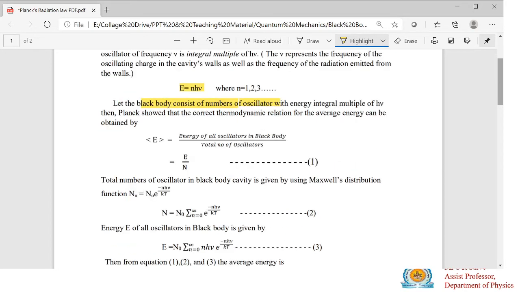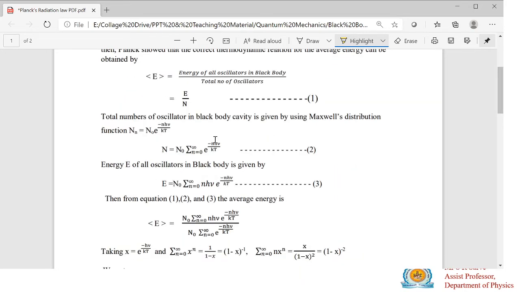How many oscillators are there in a black body? The total number is given by N equals N naught summation, n from 0 to infinity, e raised to the power minus n h mu divided by kT. This expression comes from the Maxwell-Boltzmann distribution.